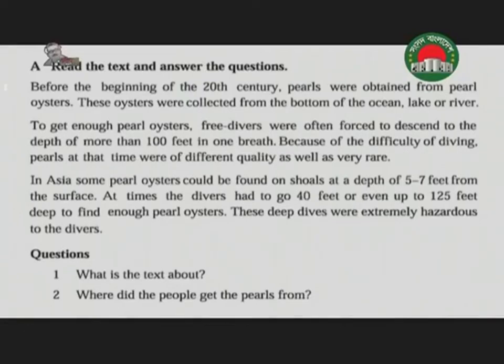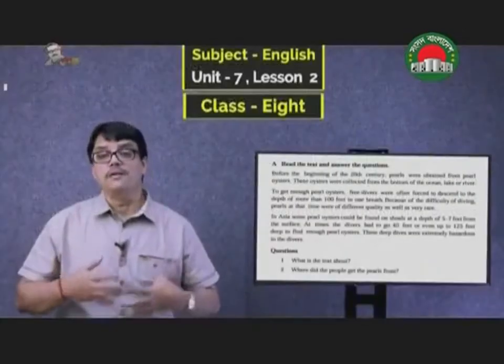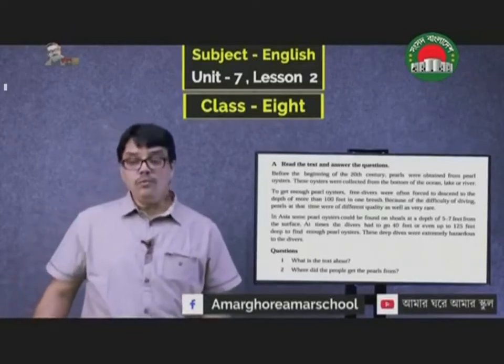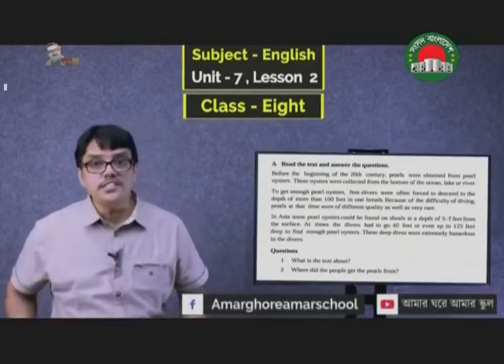These deep dives were extremely hazardous to the divers. Hazardous, that means risky. When you do any risky job, and if you get something with risk, those things are very valuable and costly. Now, here are two questions.